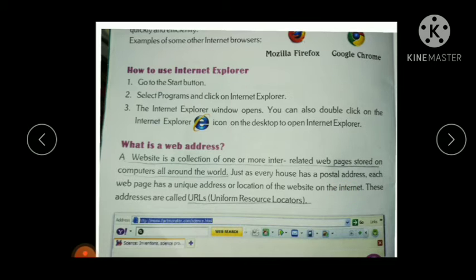So each web page has a unique address. What are these addresses called? Web address, or Uniform Resource Locator.